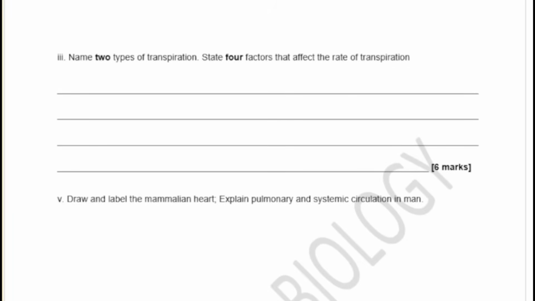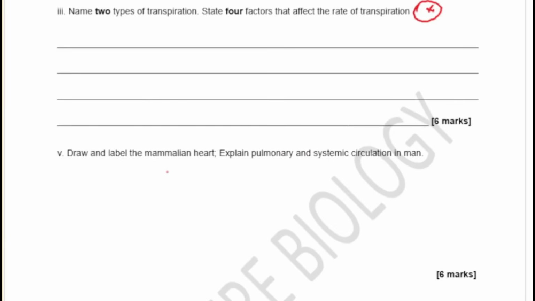Name 2 types of transpiration. Talked about that already, and 4 factors that affect the rate of transpiration. We'll see that in a while. And then here we were asked to draw and label the mammalian heart and explain the pulmonary and systemic circulation.